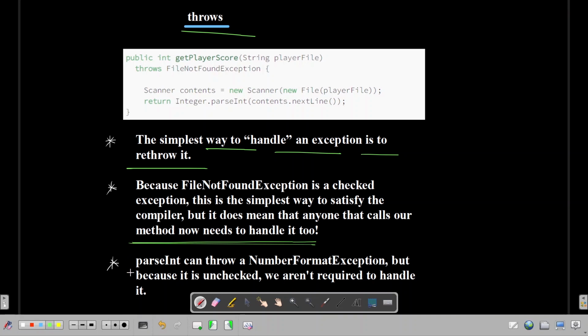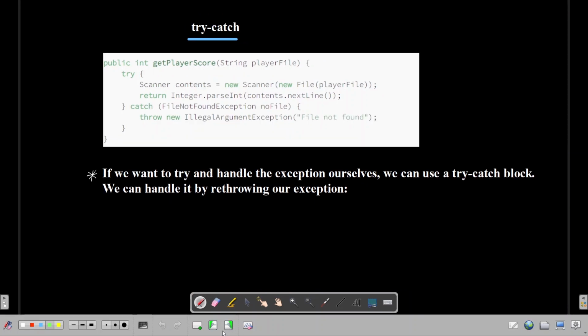So let's read the third point now. parseInt can throw a NumberFormatException, but because it is unchecked, we aren't required to handle it. So that's about the throws keyword. Now let's move forward.